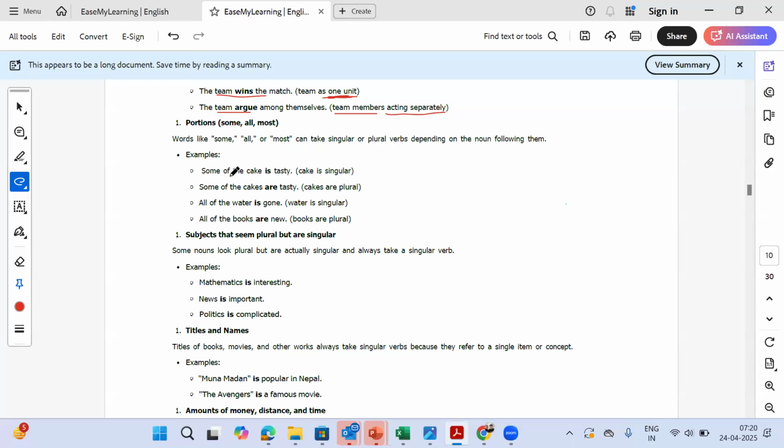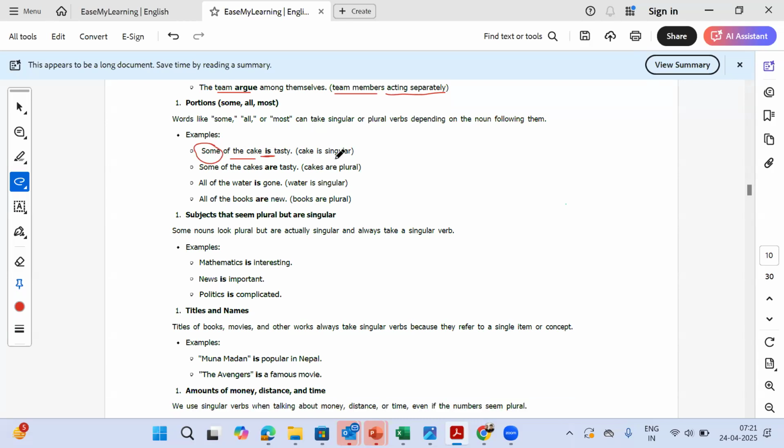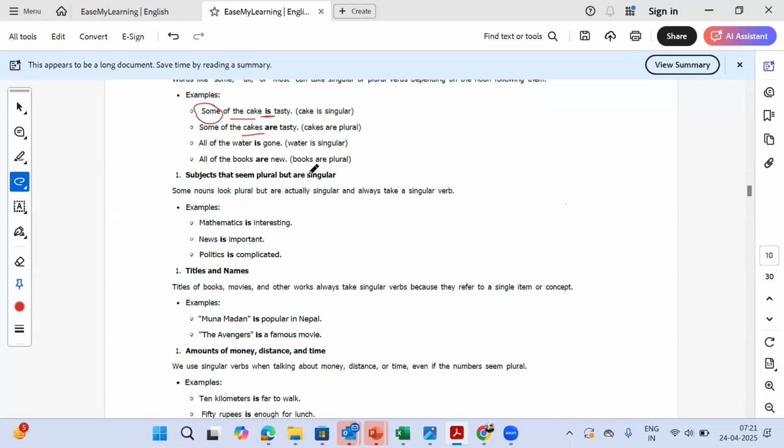For example, some of the cake is tasty. Now we are talking about only some part of the cake, and cake is singular, that's why we use is. Some of the cakes are tasty. Now we are talking about multiple cakes. Okay, we have five cakes for five people's birthdays, but only two of the five are tasty. So we use are, not is.